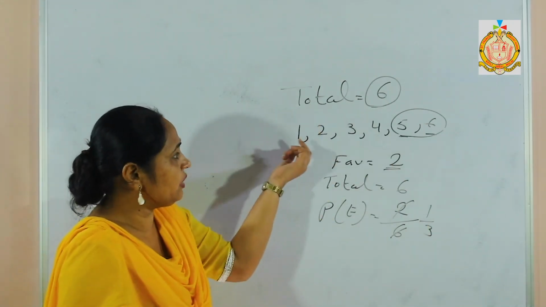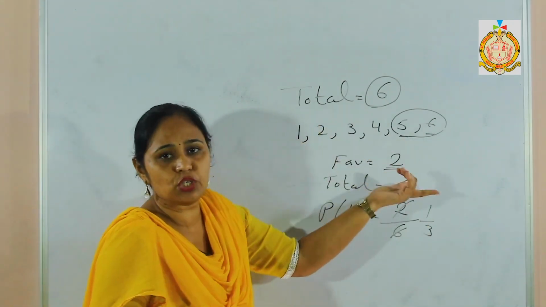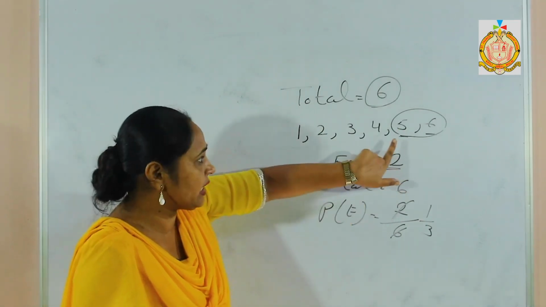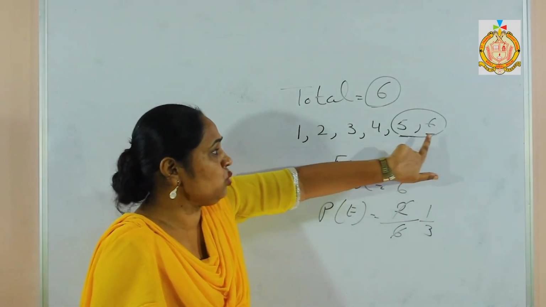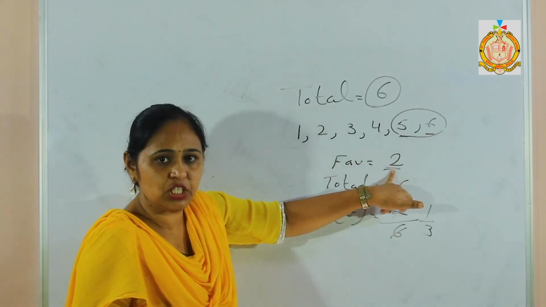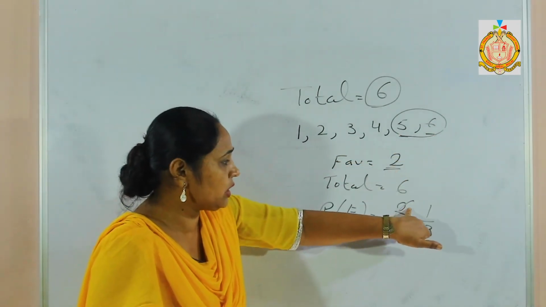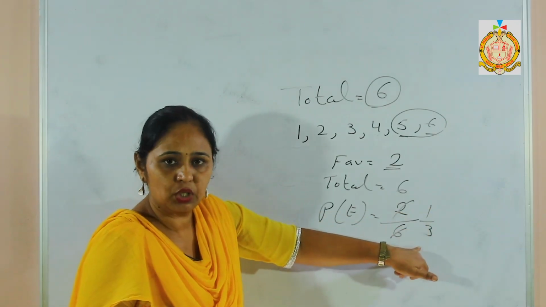If the statement says greater than or equal to 4, the word equal is there, that means I have to take 4 also. Then the numbers become 1, 2, 3. The favorable outcome changes to 3 and the answer becomes 3 upon 6, that means 1 upon 2.